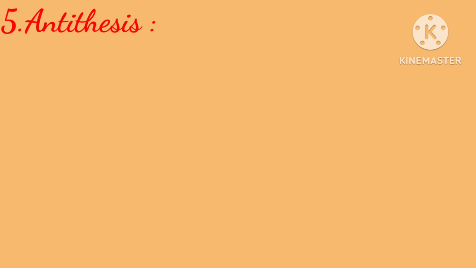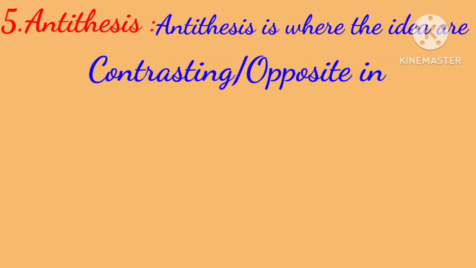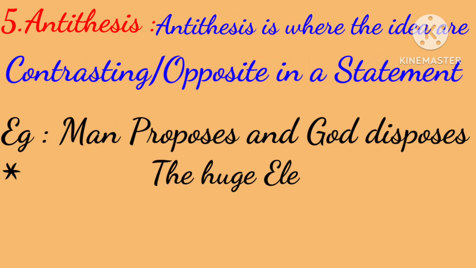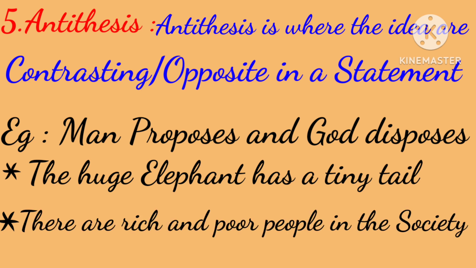The fifth one is antithesis. Antithesis is where opposite ideas are constructed in a statement. Man proposes and God disposes. The huge elephant has a tiny tail. There are rich and poor people in the society. In these sentences, you see rich and poor, huge and tiny. In this way, opposite words in a statement is called antithesis. So I think up to here you understood.